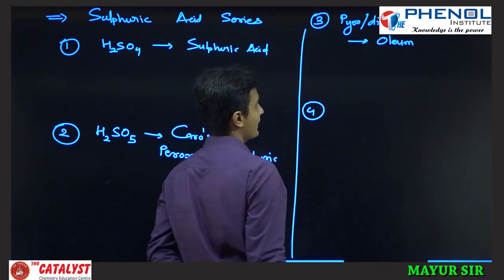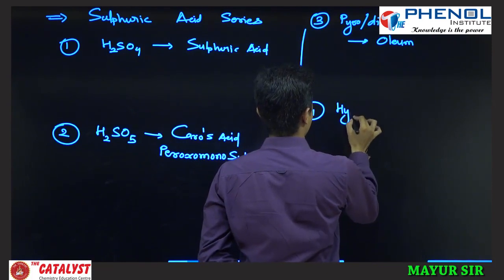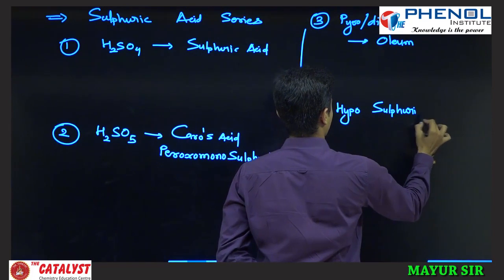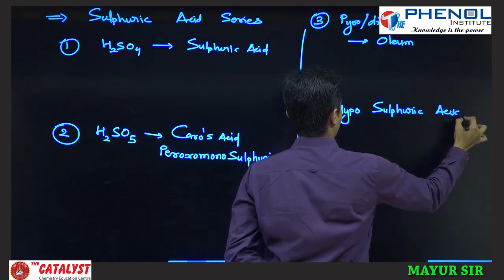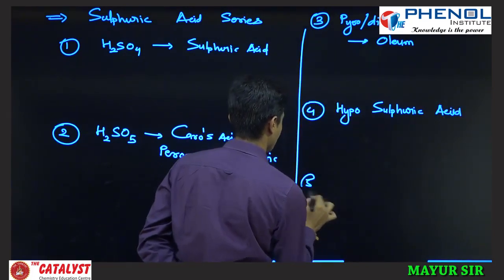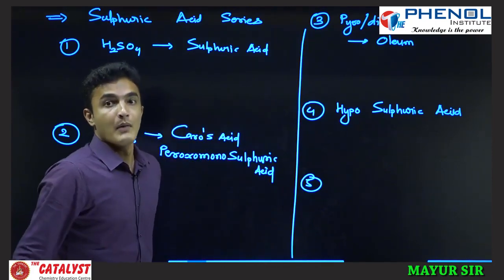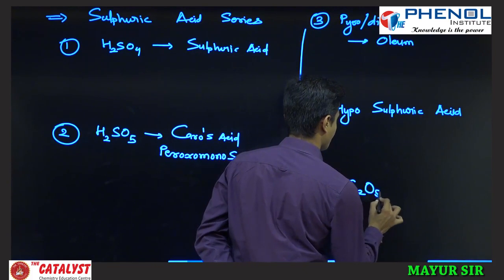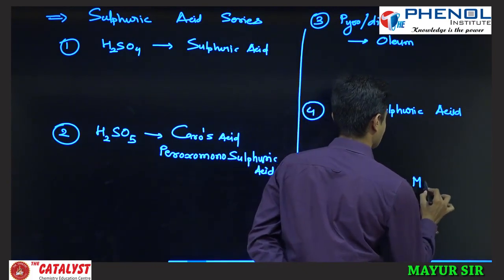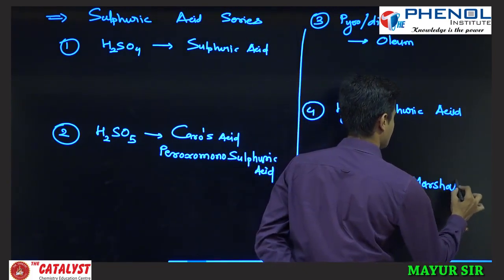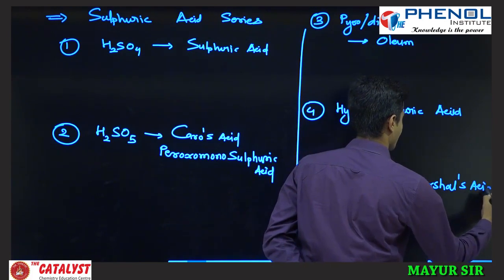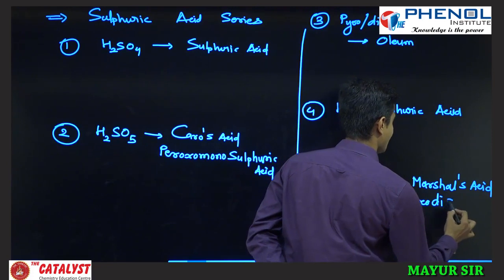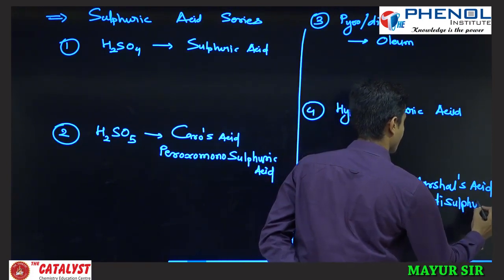The fourth one is hyposulfuric acid, and the last one is Marshall's acid, H2S2O8, and you can write it as peroxo disulfuric acid.